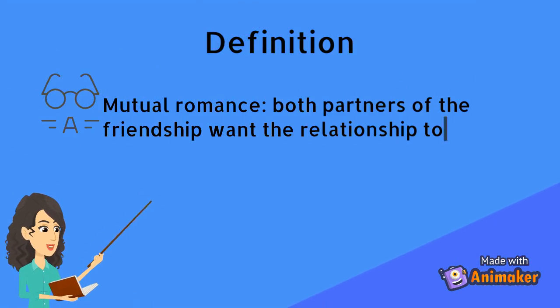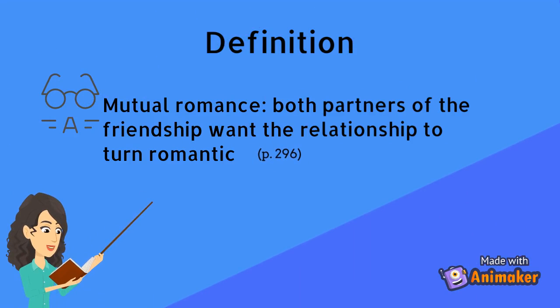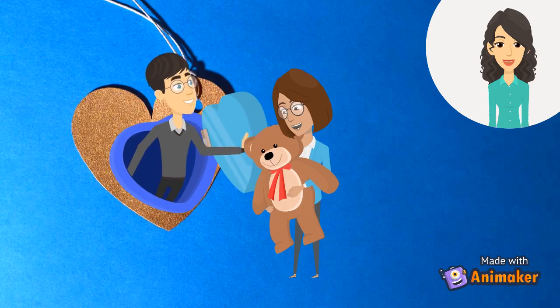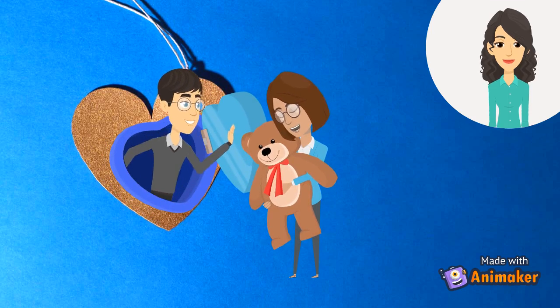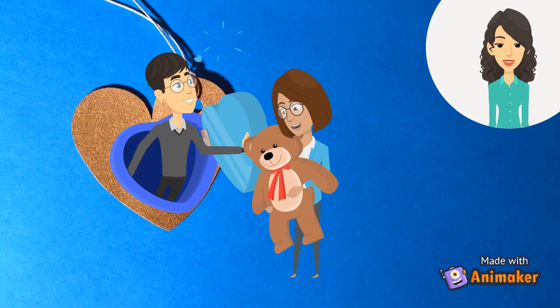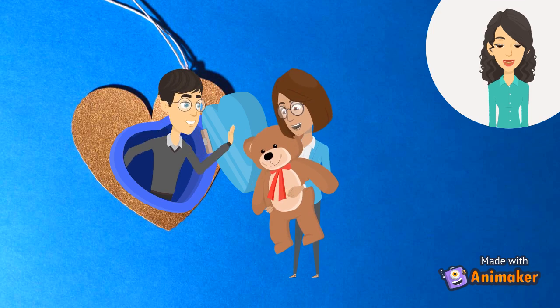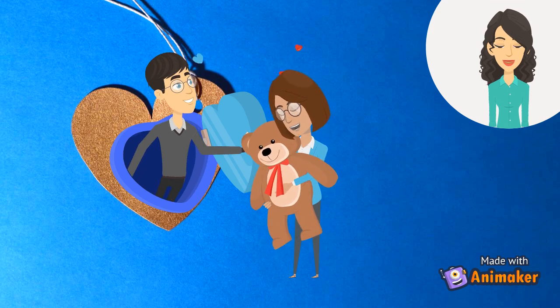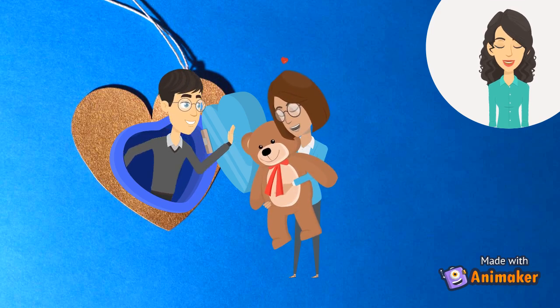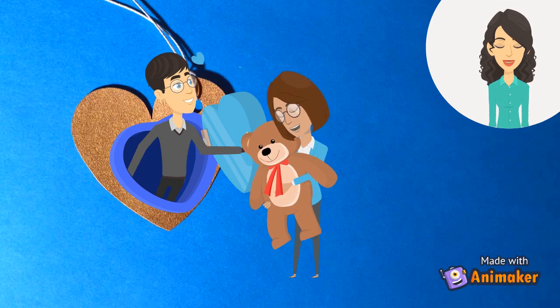Mutual romance is defined as when both partners of the friendship want the relationship to turn romantic. Not all cross-sex friendships remain platonic. When both partners decide to enter a mutual romance, the friendship enters a deeper level. The meeting of one's love languages is even more vital to maintain a healthy relationship. In this clip, we see that the male meets the female's love language of receiving gifts by gifting her the